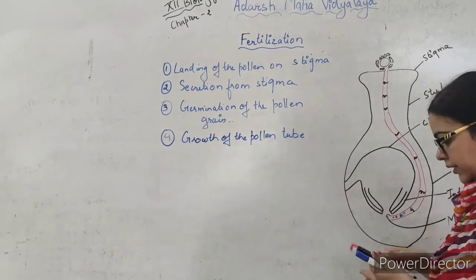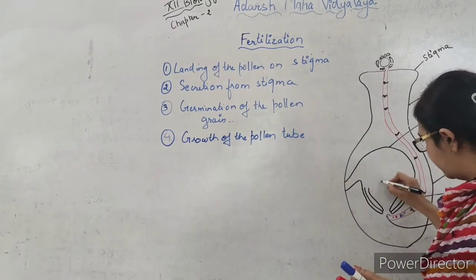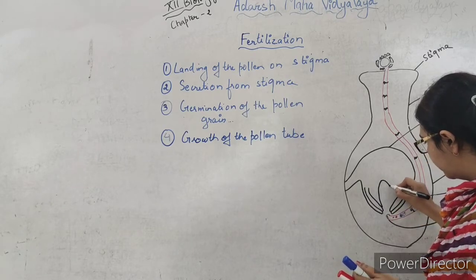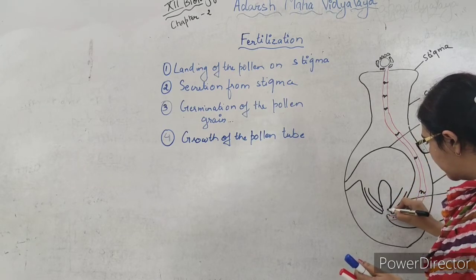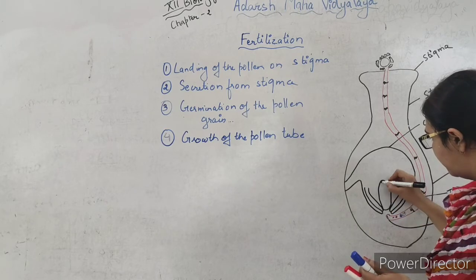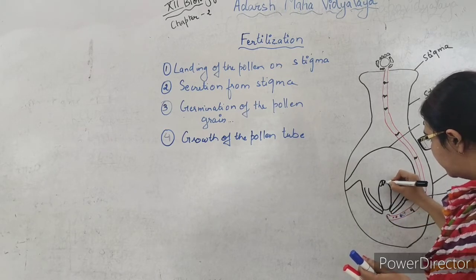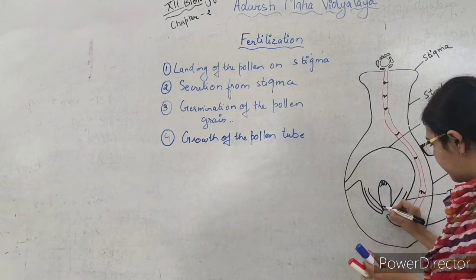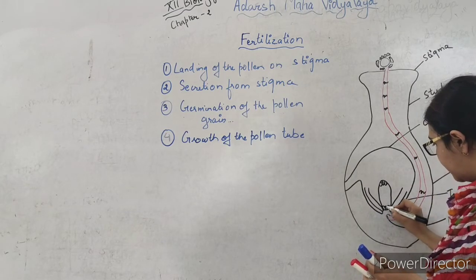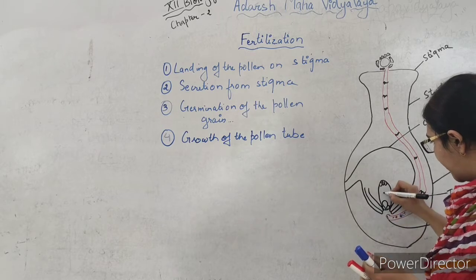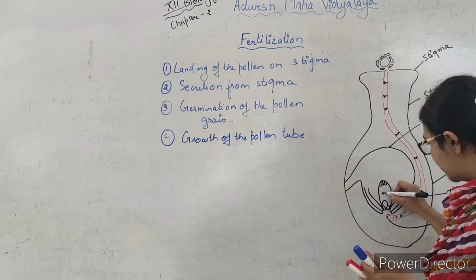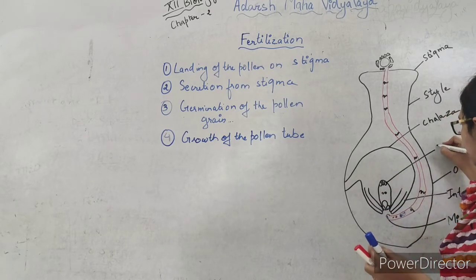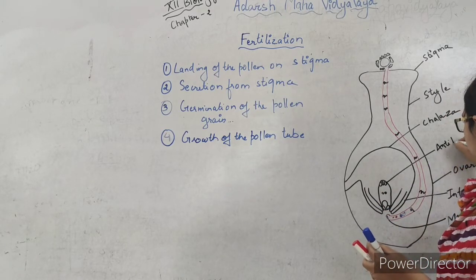Now we'll draw the embryo sac. This was the embryo sac. The embryo sac had 3 cells at the chalazal end, 3 cells at the micropylar end, and 2 nuclei in the middle of the cell. These were the antipodals.